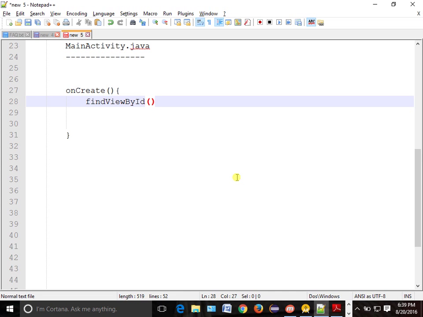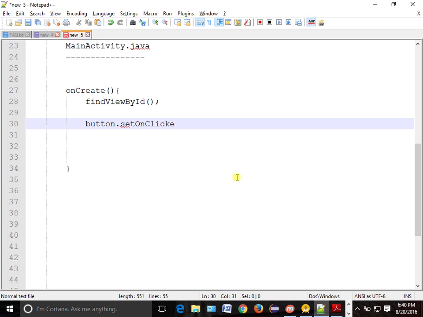Yeah, so we will do findViewById. Now we will have access to those views. After that, it depends upon you. If you want to have an on click listener, you can do that, or else you can directly write onClick over there also. So you'll write something like button.setOnClickListener.